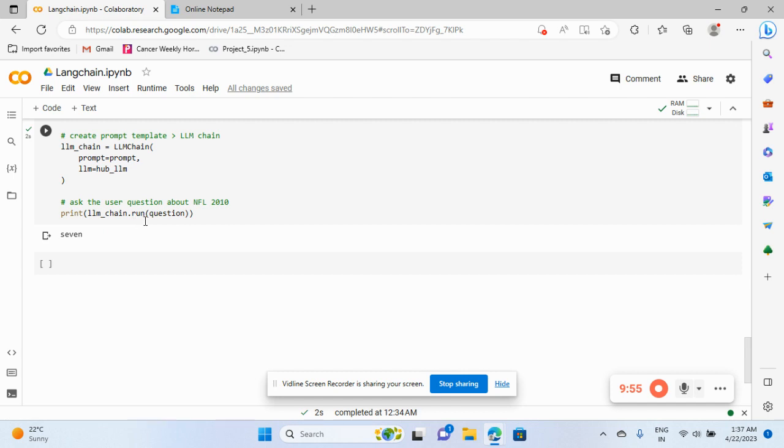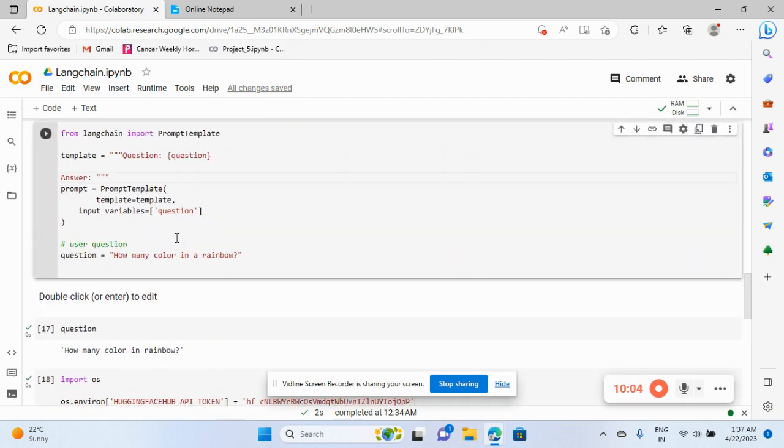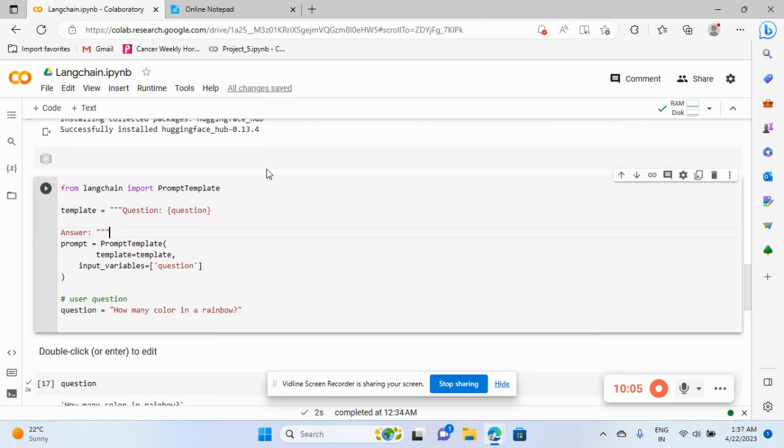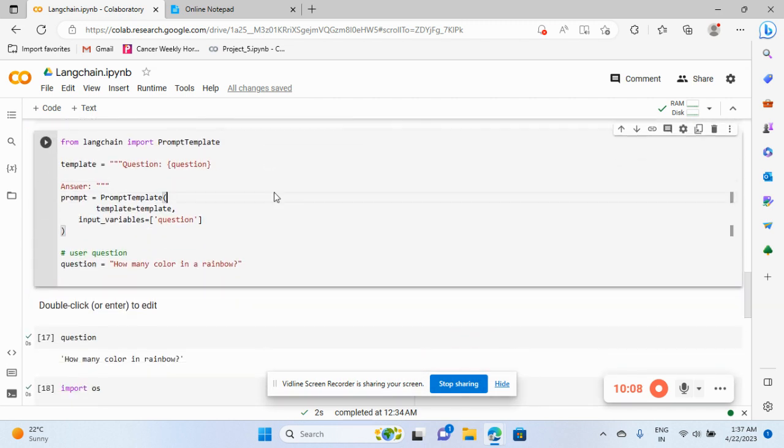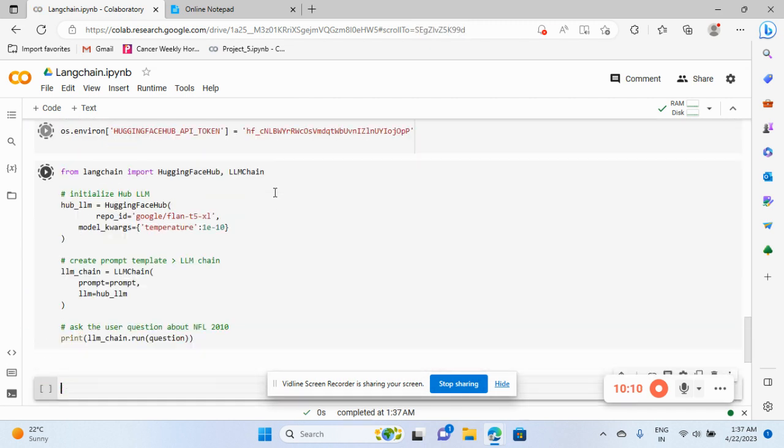So I'll just print my LNChem dot run and the question. Whatever question I ask here, it will run in the background and I'll get my answer. So I'll just go and run all the things. If you see here, I'll get my 7.